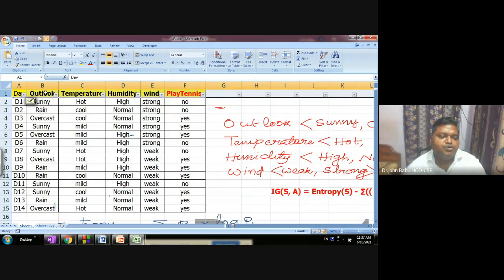For example, outlook is sunny, temperature is cool, humidity is high, and wind is strong. Sunny, cool, high, and strong. Whether it will be classified as yes or no. Already 14 examples we have.